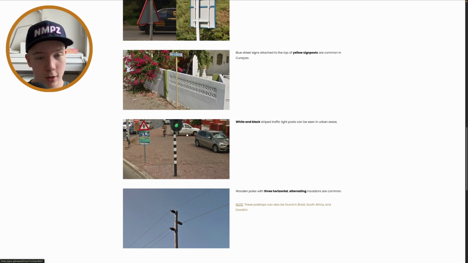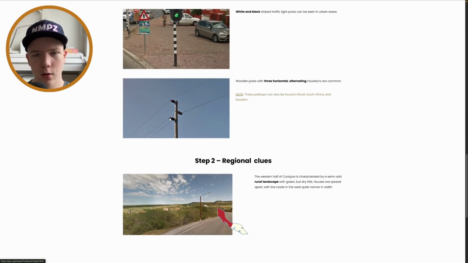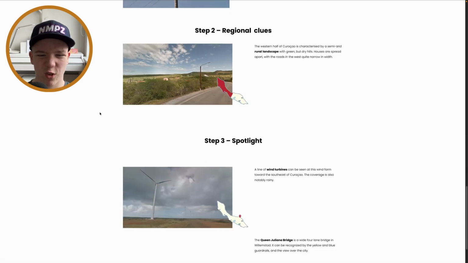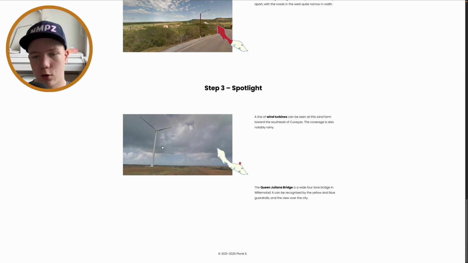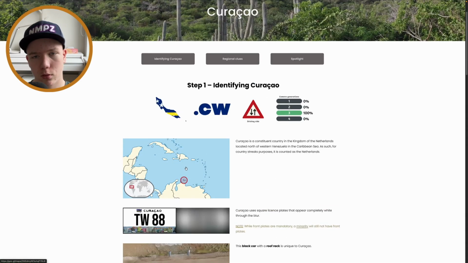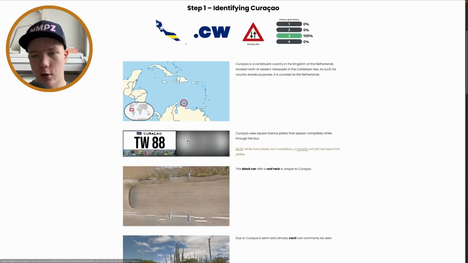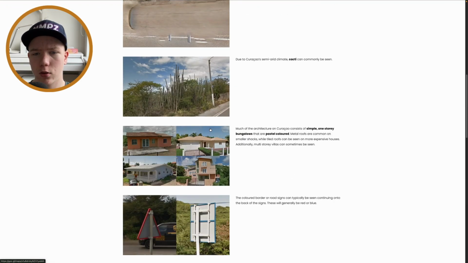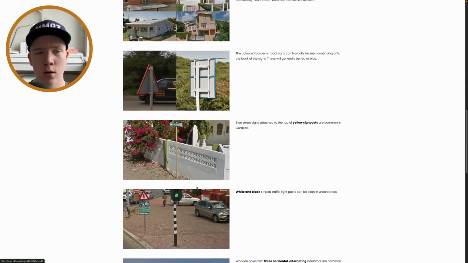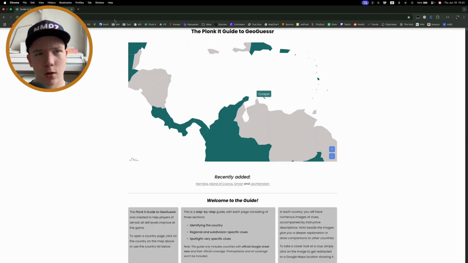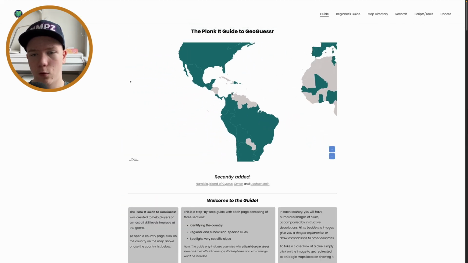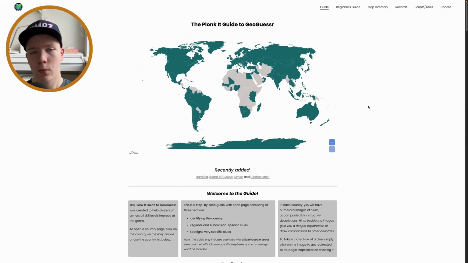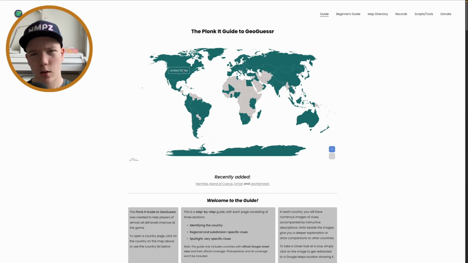Yellow signposts, don't really know. These traffic light posts you can see in the Netherlands as well, but also here. Yeah, these poles, don't know. Wind turbines are really common in the Netherlands as well. So yeah, really similar to the Netherlands. They speak Dutch as well, which I'm surprised wasn't written here. So a lot of place names and street names and all that stuff will be in Dutch usually. And yeah, that's actually all for today.